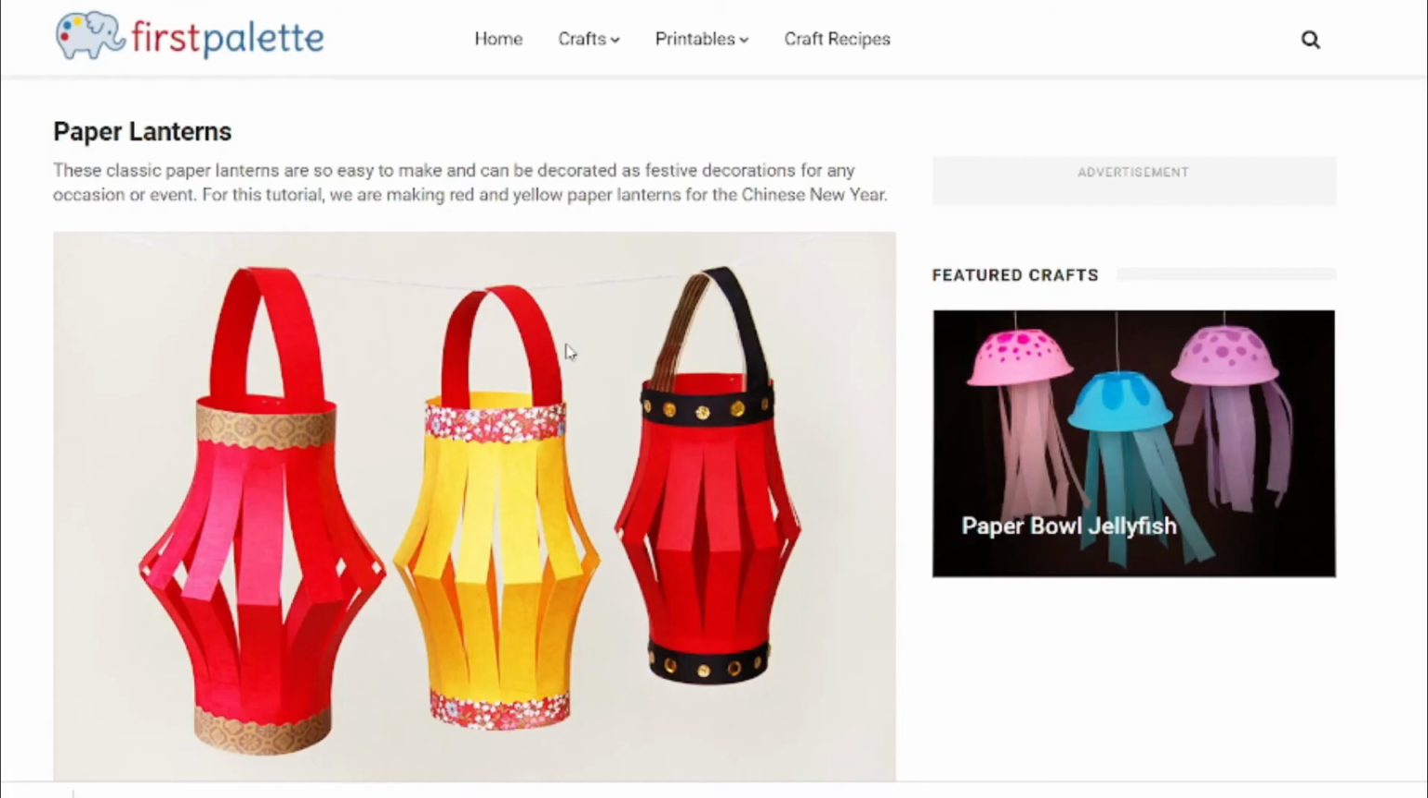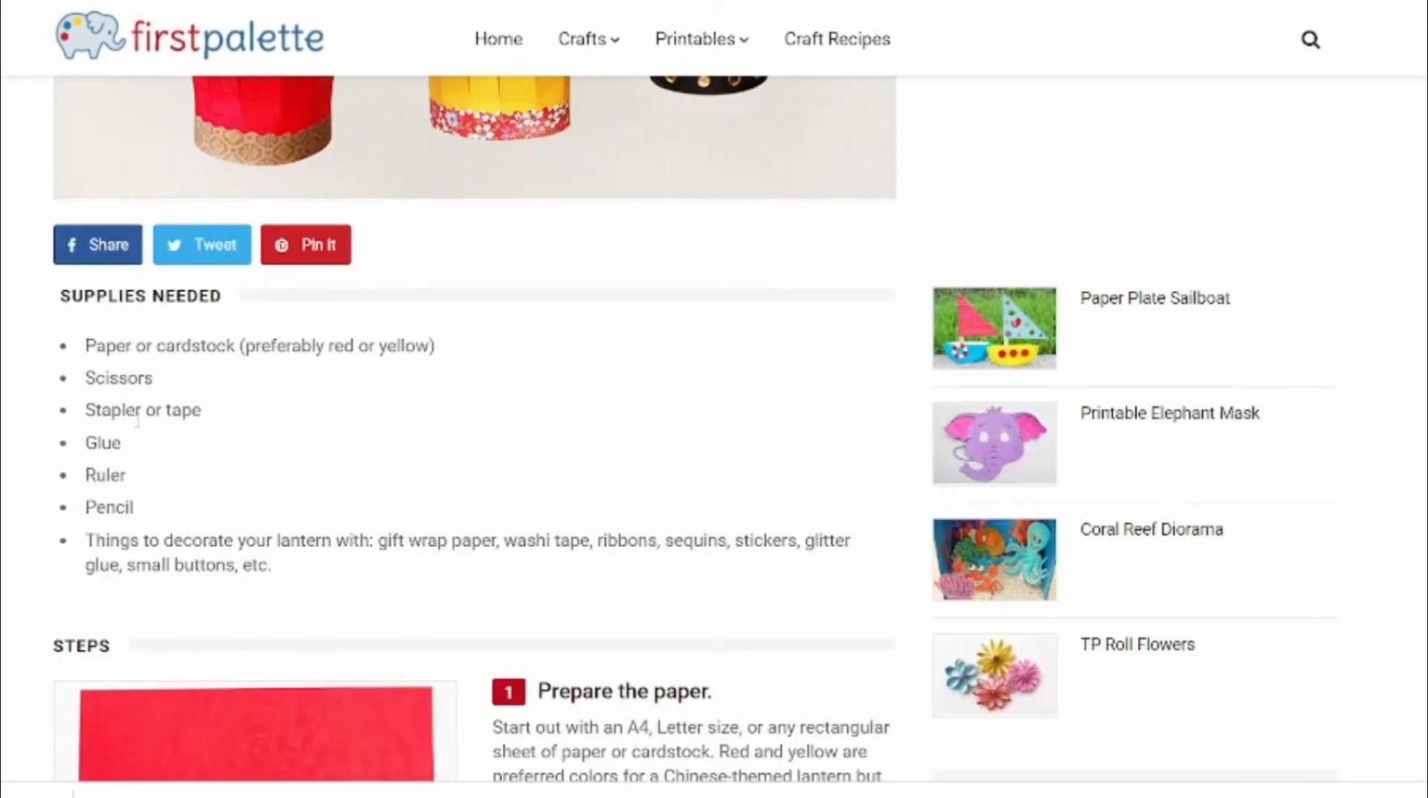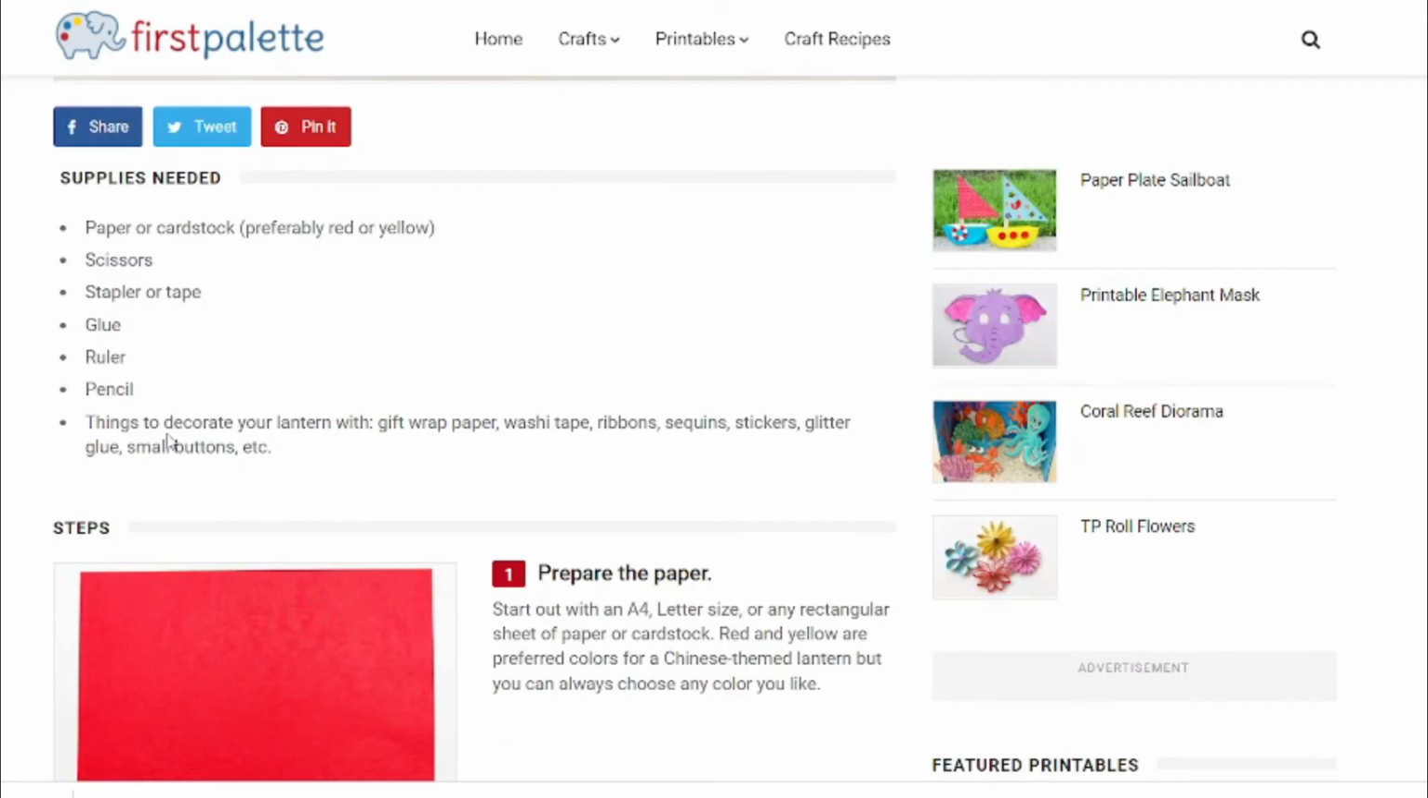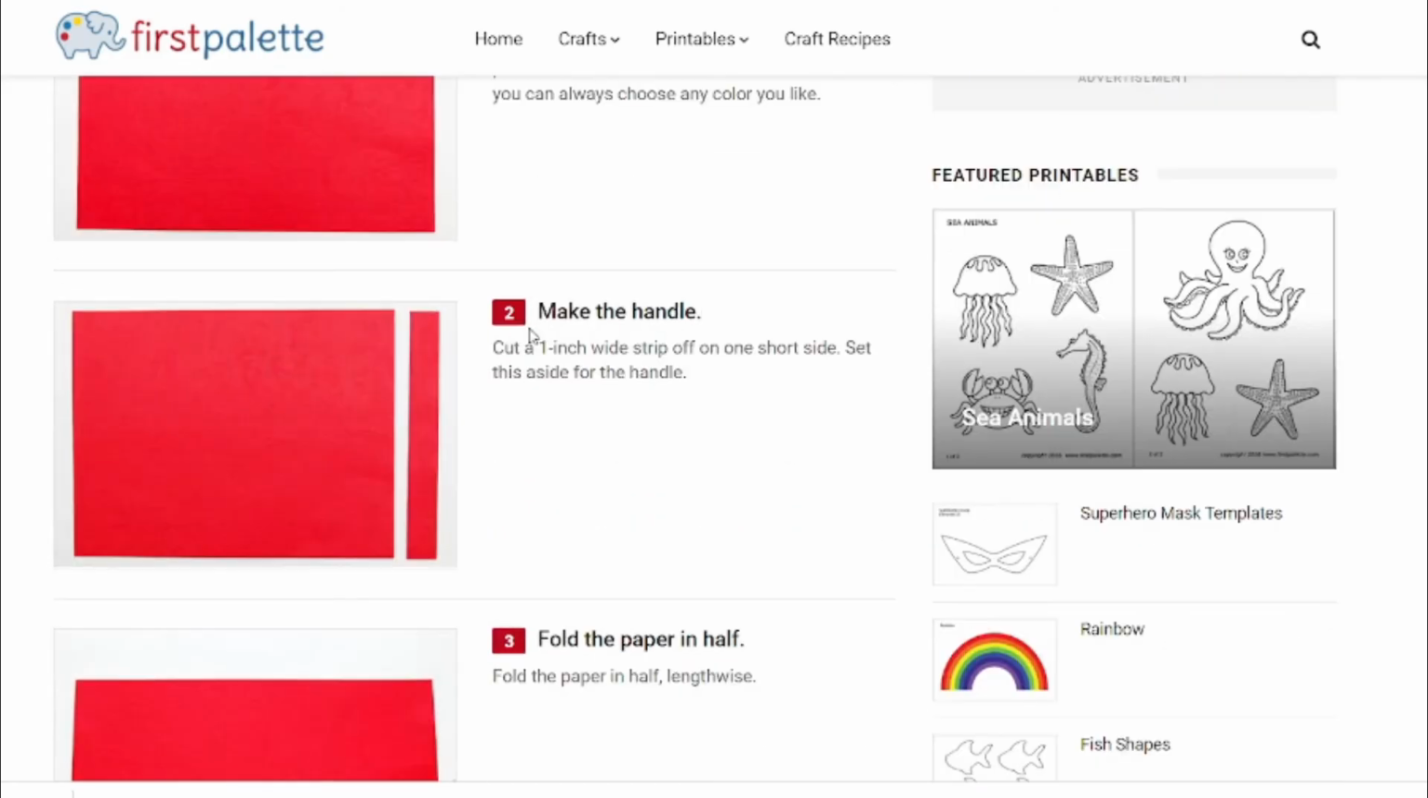Help learners make their own lanterns to show off in class. Okay, so if you want to make paper lanterns, you can make them like these. Look how pretty they are. This is what you need: paper, scissors, a stapler, glue, a ruler and a pencil, and things to decorate with. Make the handle, so cut off 1 inch and use that.